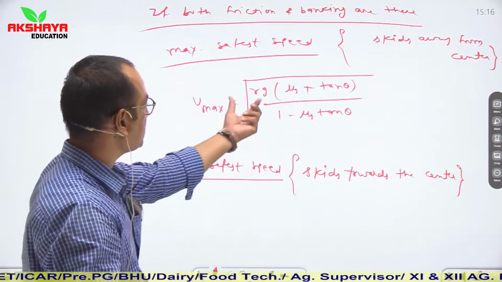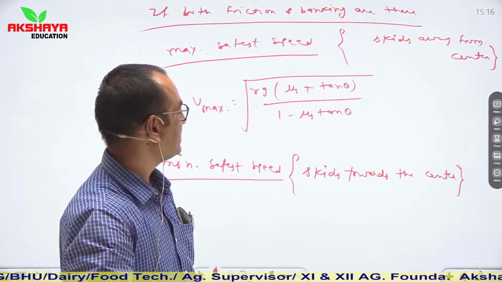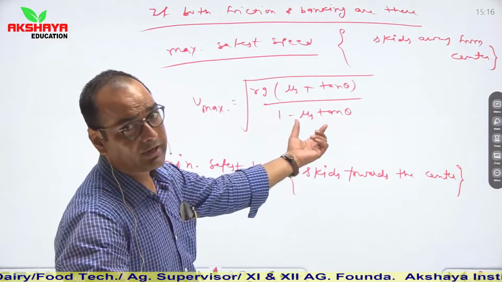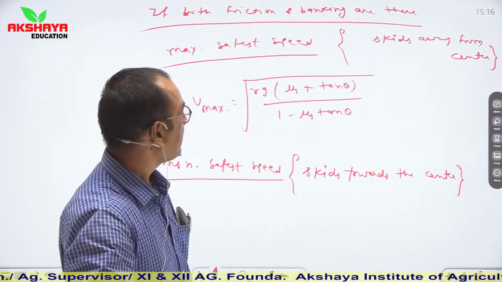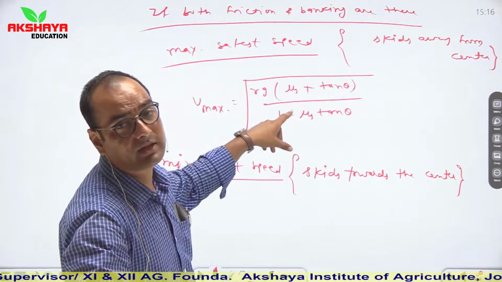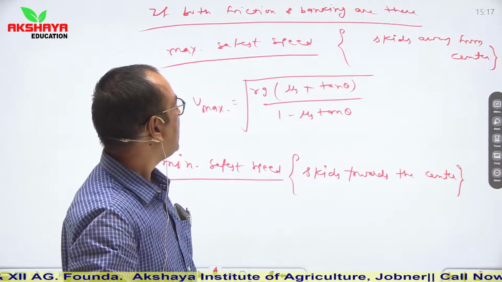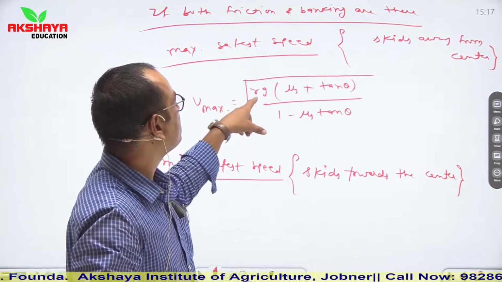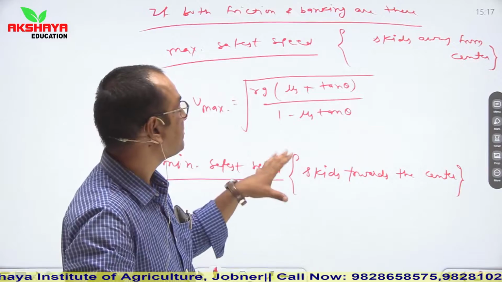So V maximum is equal to root of Rg (mu s plus tan theta) upon (1 minus mu s tan theta). We can calculate the first case again from here: if there is no friction, it means mu s is equal to 0, and in that condition V maximum is equal to root of Rg tan theta. So we can acquire that initial formula again from here.